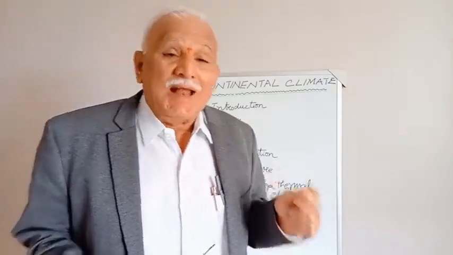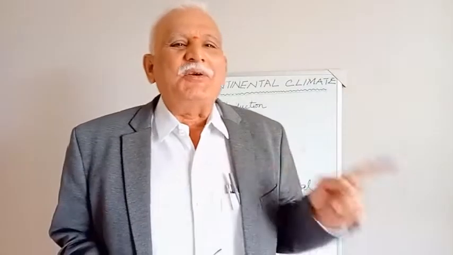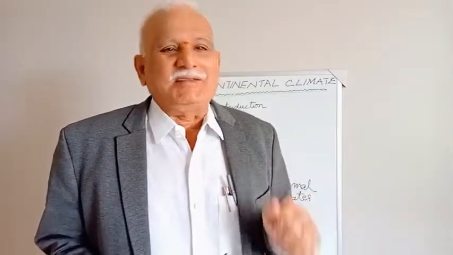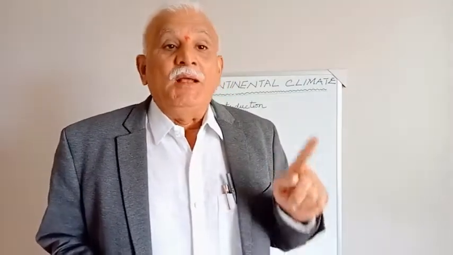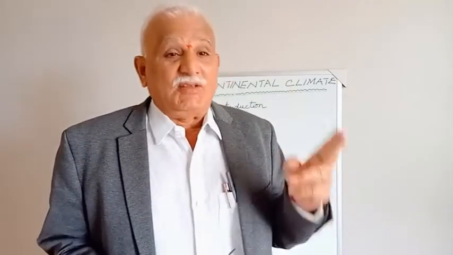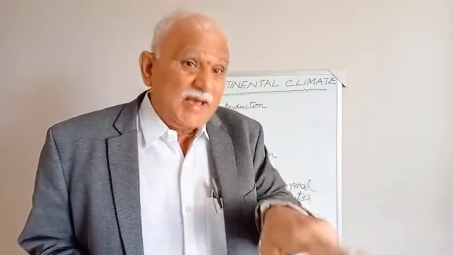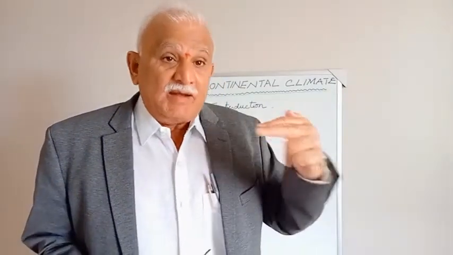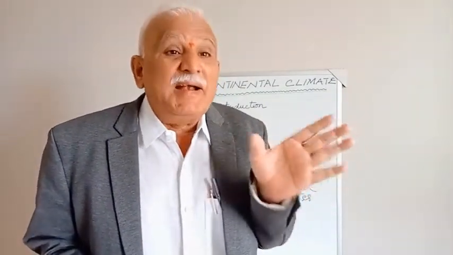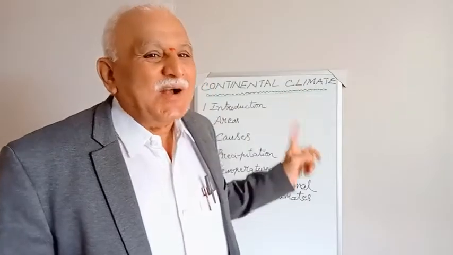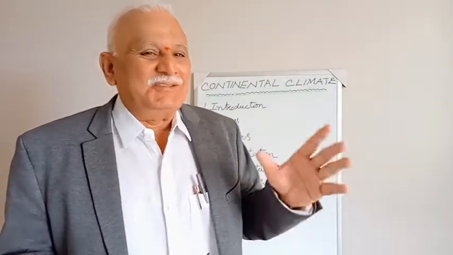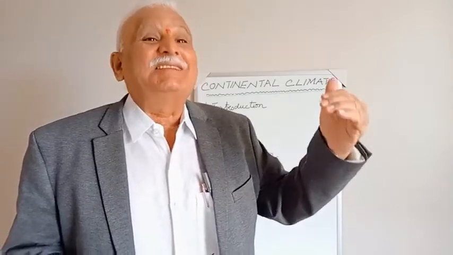Now, land climates are exactly opposite of maritime climates according to Köppen's classification. The maritime climates are characterized by mild summers, whereas the continental, the landmass climates, are characterized by warm summers or severe summers.